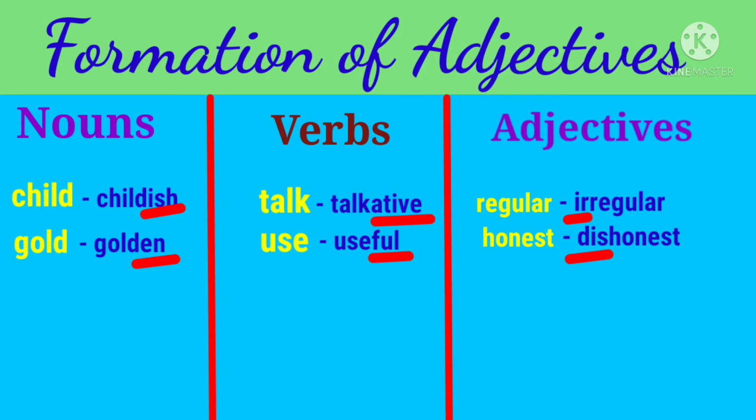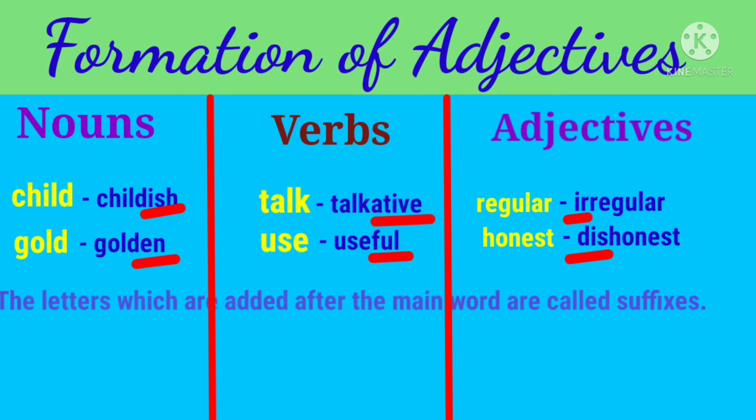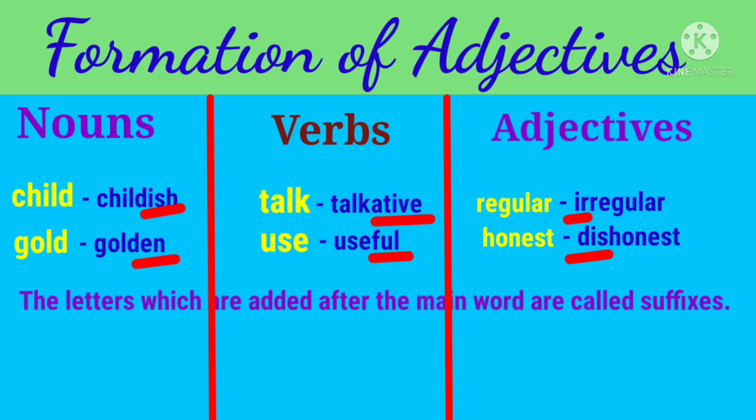So the letters which are added after the main word or the root word to form an adjective are called suffixes. Whereas here in this word irregular, we have added the letters IR to the adjective regular to form another adjective. Okay, so this is called a prefix.